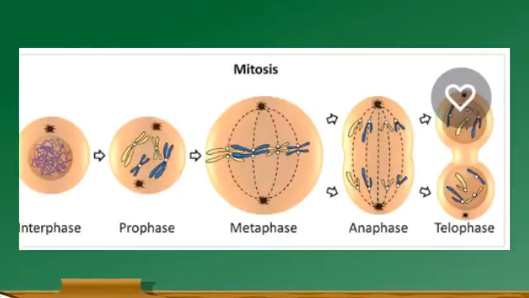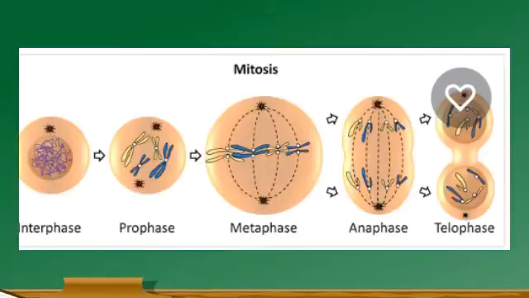We will see them in detail, followed by cytokinesis. What is cytokinesis? The real division of the cell.